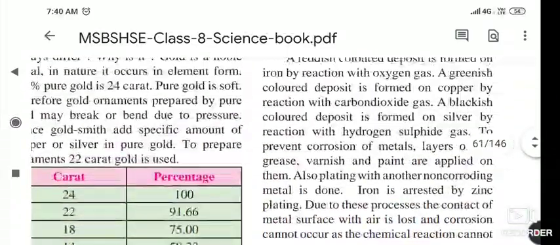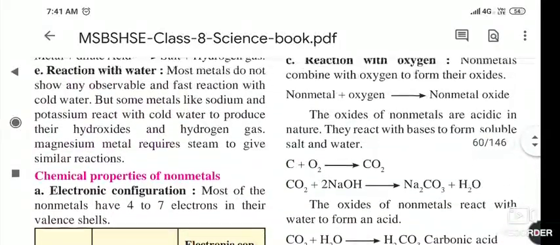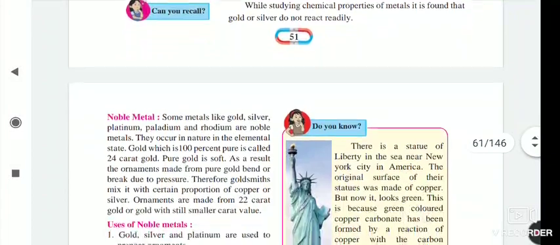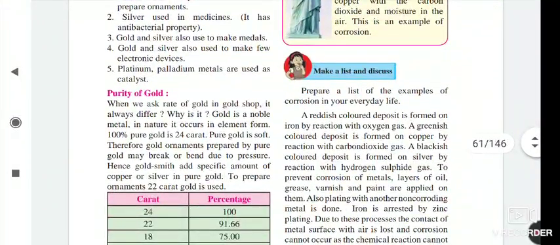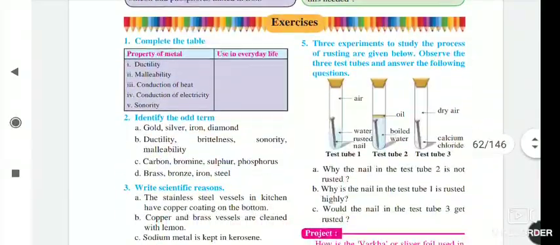So today we have finished this lesson, which is on metals and non-metals. We saw the chemical and physical properties, and afterwards the uses of metals, non-metals and noble gases, and the purity of gold in this lesson. So today we will stop here only.